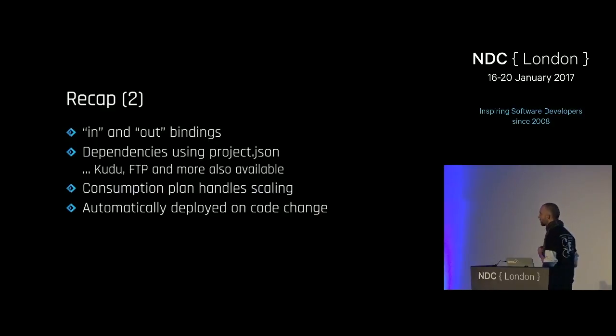Beyond the minimum function, you can also use in and out bindings. So in would be, on top of the trigger, I'm also going to be maybe reading from another queue, or reading from a blob. And out would be I will be writing to a queue, to a blob. So you can define other resources your function might want to talk to.